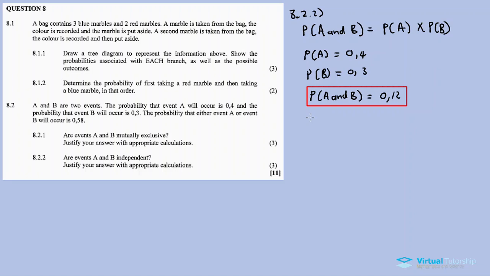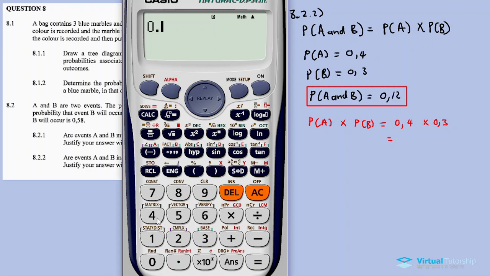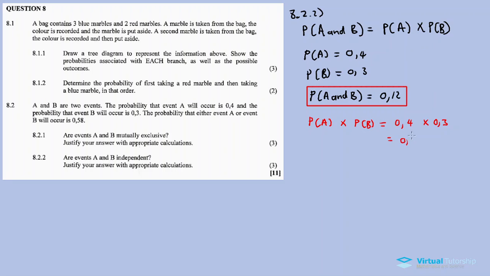So we need to calculate the probability of A times the probability of B. What is our answer? 0.4 times 0.3 equals 0.12. This is our answer.